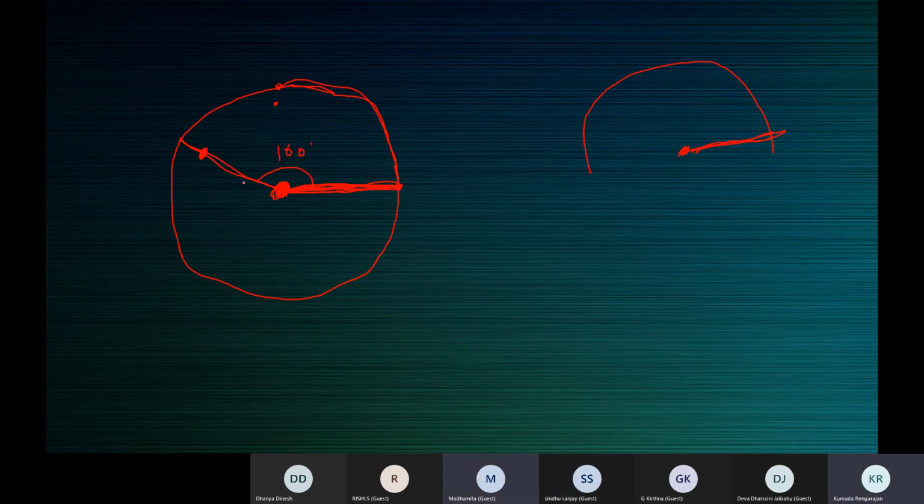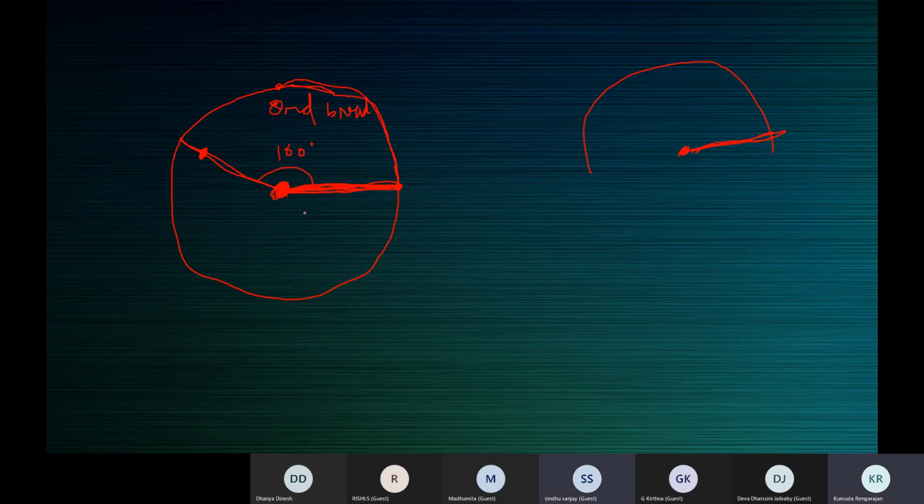Done, ma'am. So what is this, children? Ordinary bread. What is it called? Ordinary bread. So you have to write that ordinary bread. This is called a sector. This is called a sector of a circle.